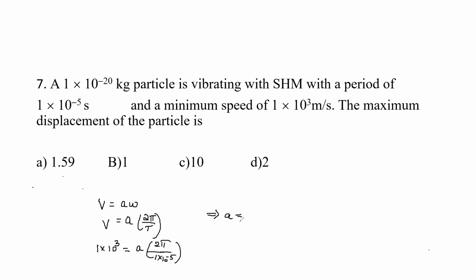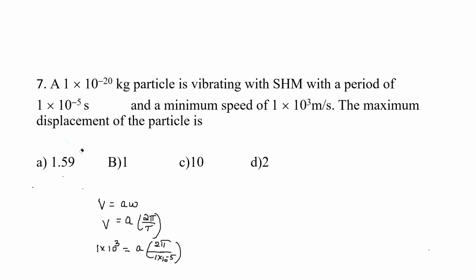So the amplitude A is equal to 10 raised to 3 into 10 raised to minus 5, since the term in the denominator goes to the other side and comes in multiplication. 10 raised to 3 times 10 raised to minus 5 can be written as 10 raised to minus 2. That is, amplitude is equal to 10 raised to minus 2 divided by 2 pi. If you simplify this, you will get 1.59 mm. Option A is the right option here.